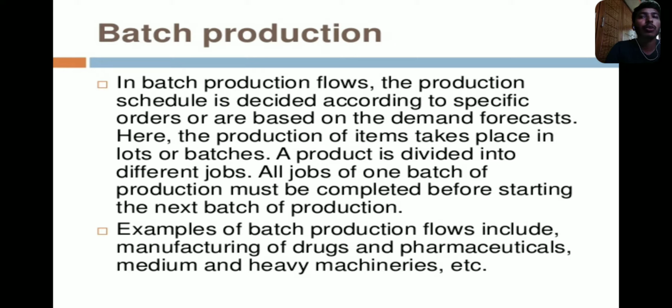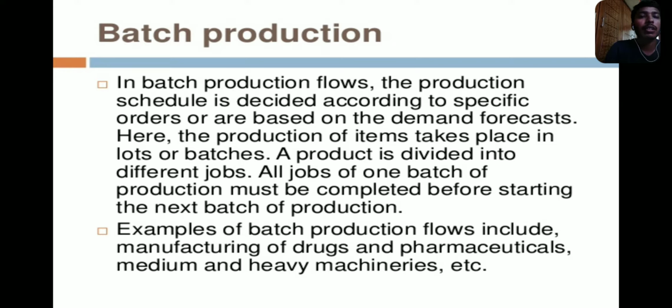Batch production means skilled laborers form one batch, and it should complete only that part. So in this production, a product is divided into different jobs. Suppose we take a car engine; in that car engine, different types of components are involved.